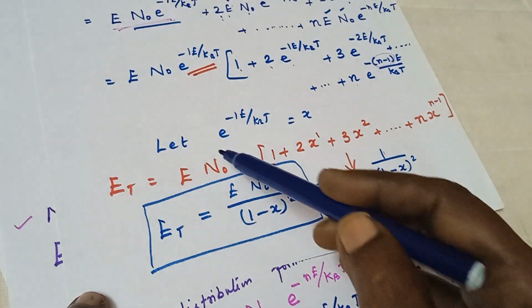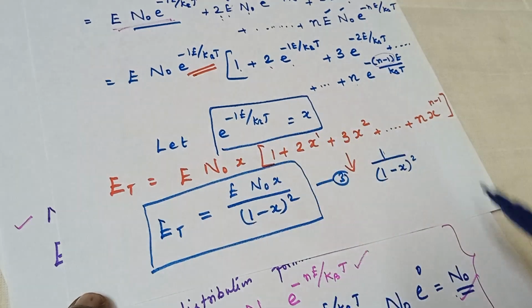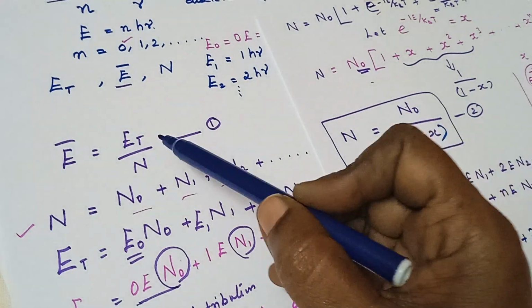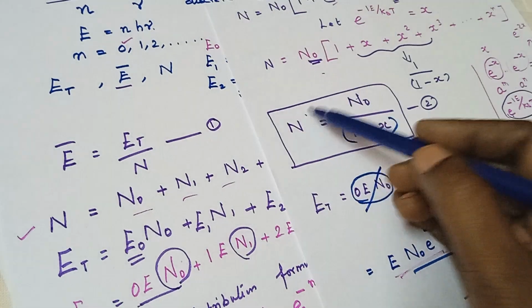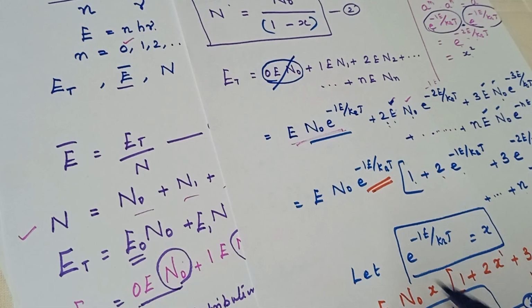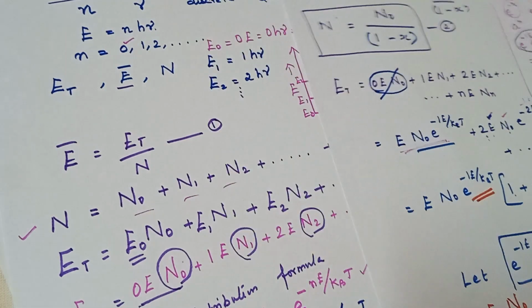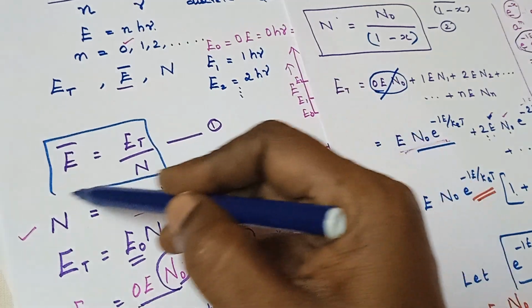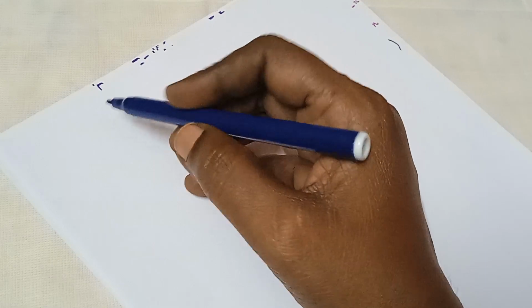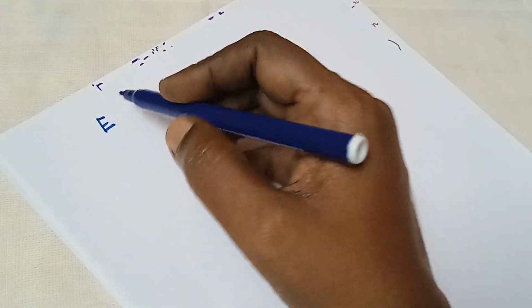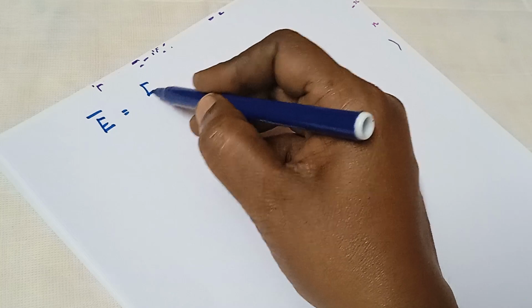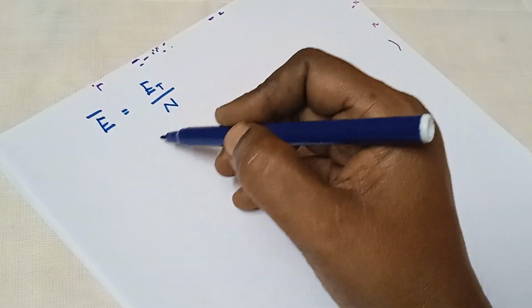We need to remember always x is equal to e power minus 1e by kBT. Now substituting equations 2 and 3 in equation 1, we get, that is, equation 1 is E average is equal to total energy divided by N.